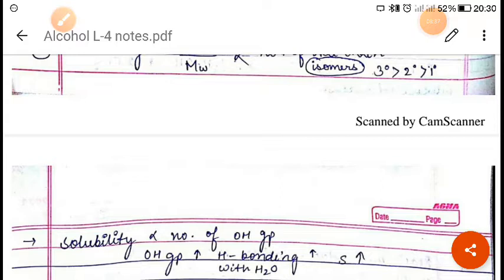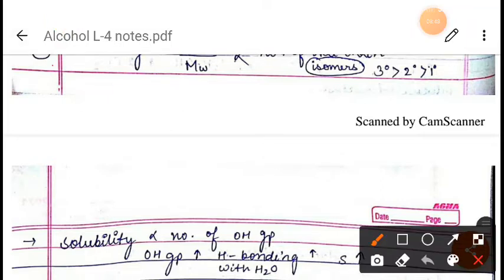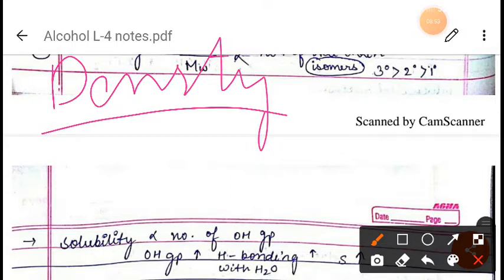Now next, when we talk about the density, alcohols are generally lighter than water. But the density increases with the increase in molecular mass.